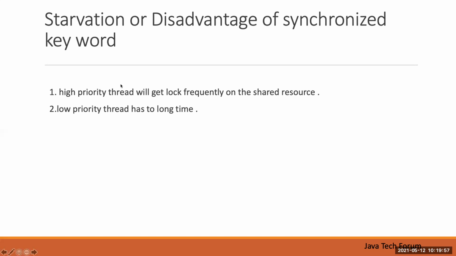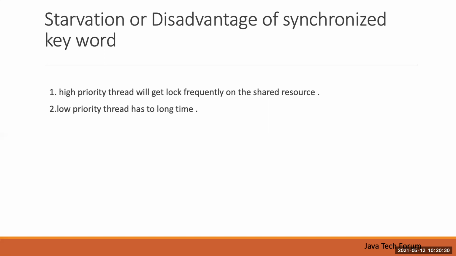Because in this pattern, there is no logic to give object access in queue manner, or by priority, or with equal time. Let's say thread 1 has higher priority and thread 5 has low priority. Thread 1 tries to access continuously, so thread 5 will not get access at all.